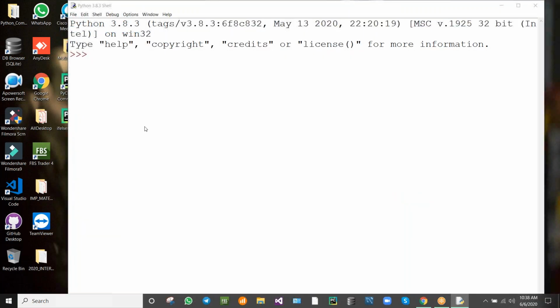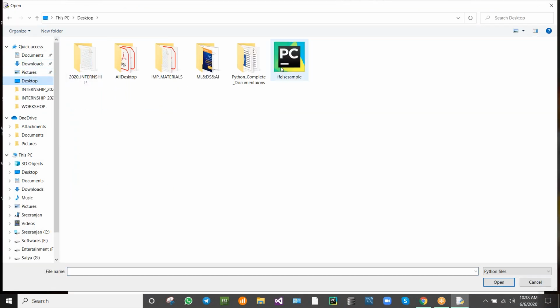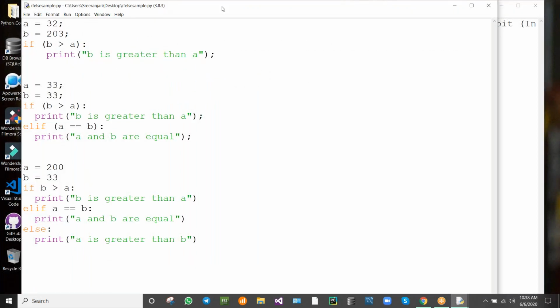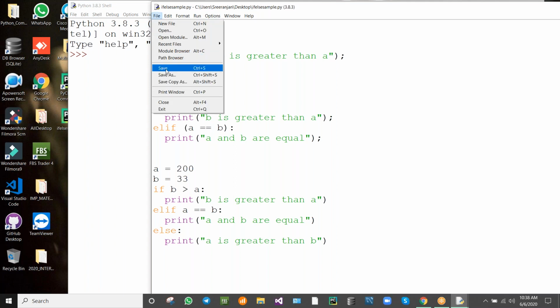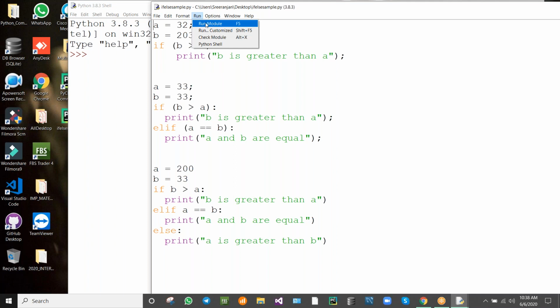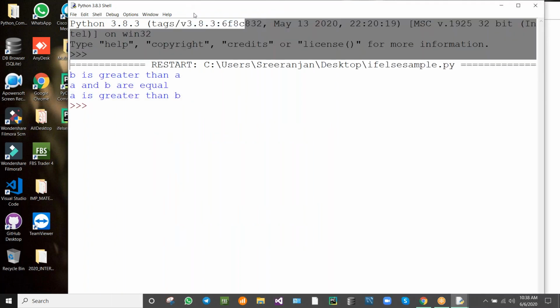I'm clicking the open, and the program is on the desktop, isn't it? And see, if else sample. I'm opening this program. Okay, now I am running this program. We just got three different things: only the plain if condition, if elif and if else, and if elif and else. We got three different programs in this. Okay, I'm saving this again and running the module. We can see the output like this. Okay, is it clear?